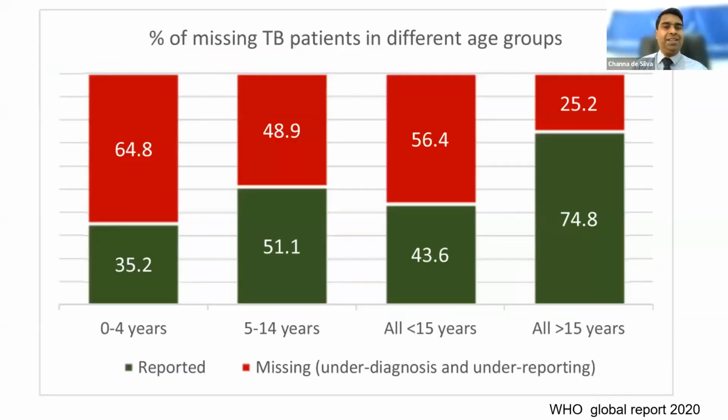But the issue is, according to WHO estimates, a significant proportion of children worldwide who have TB disease are still underdiagnosed. The figures are alarming. In those less than 5 years, almost two-thirds of children infected with TB are not diagnosed or not reported properly. In the 5 to 14 years age group, almost half are not diagnosed. And in adult populations, almost one-quarter are not being diagnosed or reported properly. So there is a definite diagnostic gap.